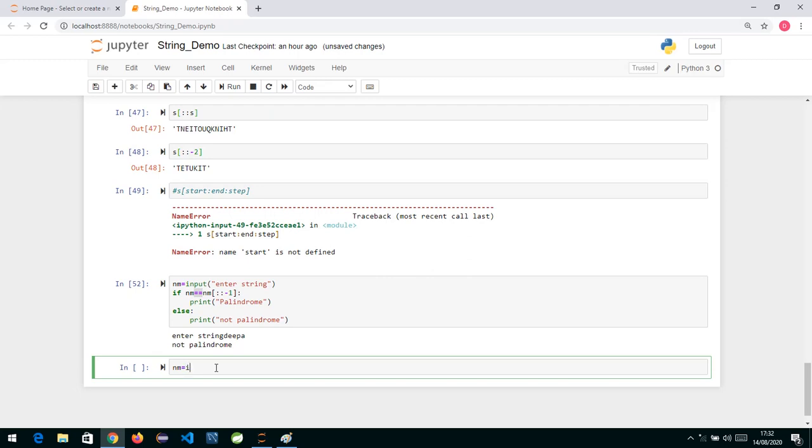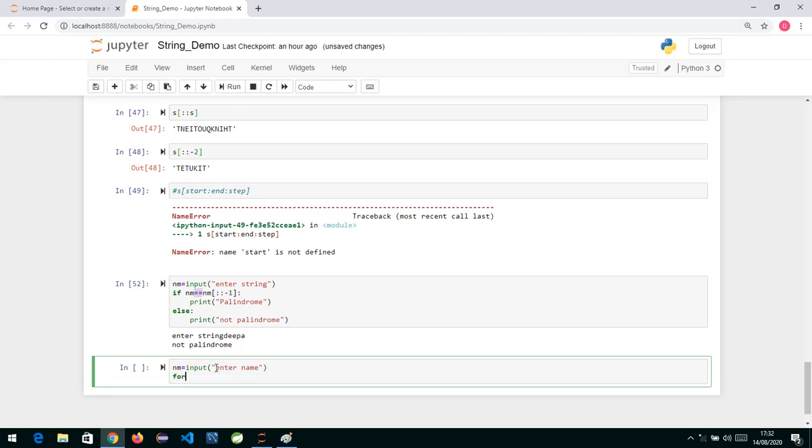So if I write it this way: input, enter name, and now what I can do over here is write a for loop. For i in nm, colon. Why I am writing nm over here is that the for loop is basically used to iterate over a sequence. A string is also a type of sequence.